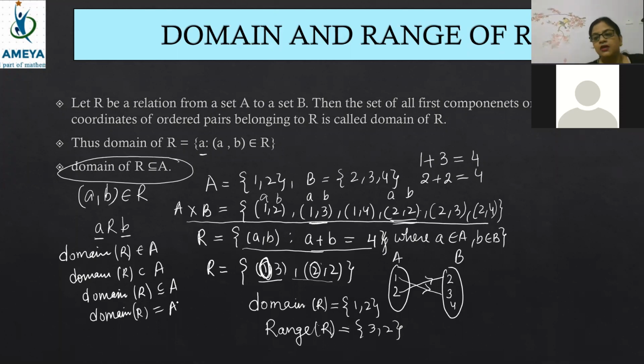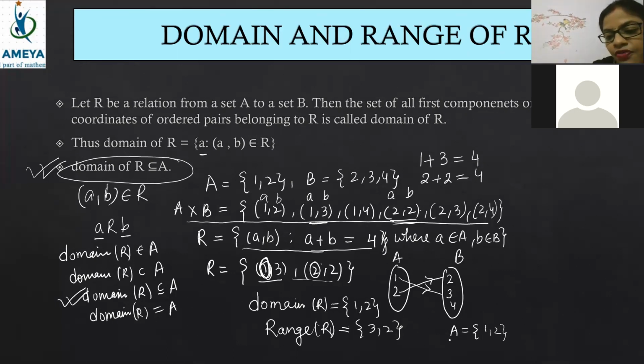Now, beta, that's why I have written this, so that you can remember it. Domain of R will be a subset of A, beta. Then you will ask, auntie, how is domain of R a subset of A? Then I'll explain. So this will be the only correct answer, beta. Now look here, how it will be the only correct answer. Here, beta, can you tell me what are the elements inside A? The elements inside A are 1, 2.